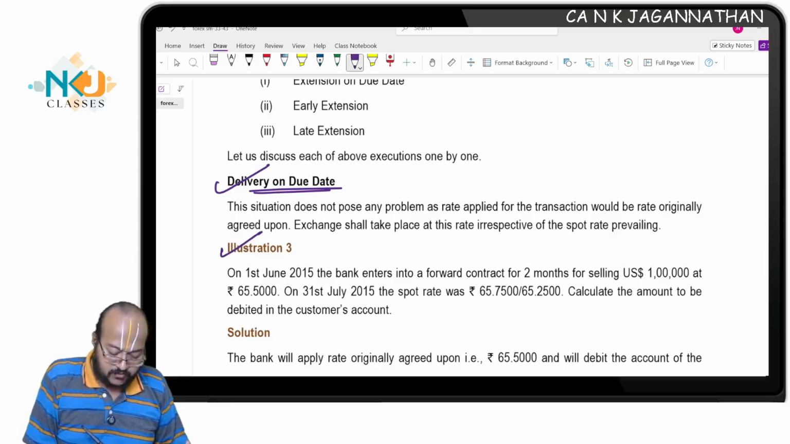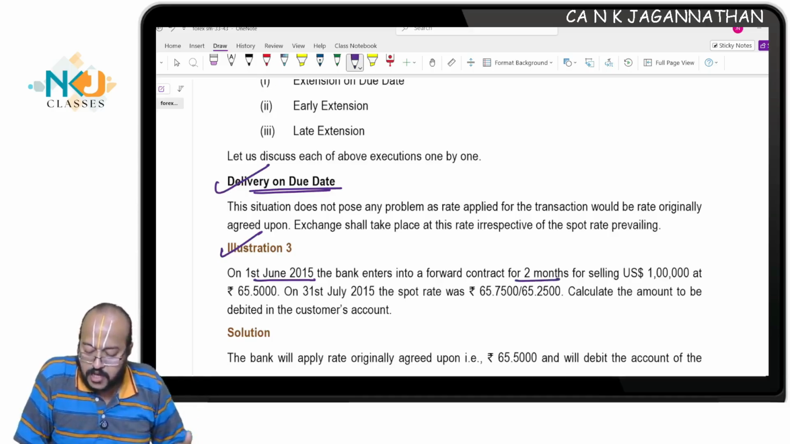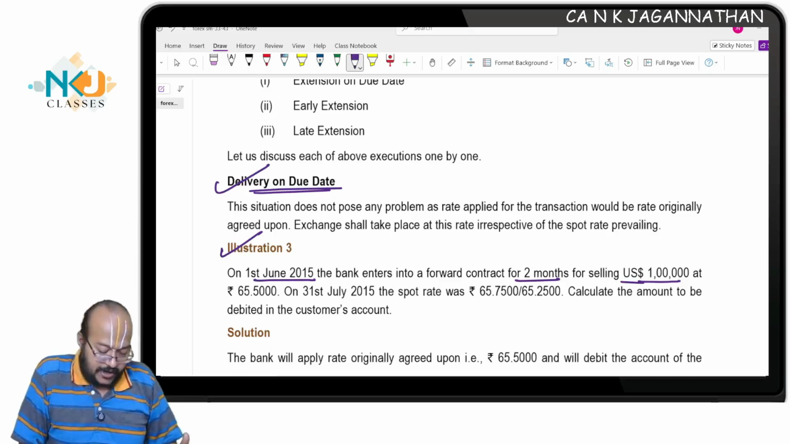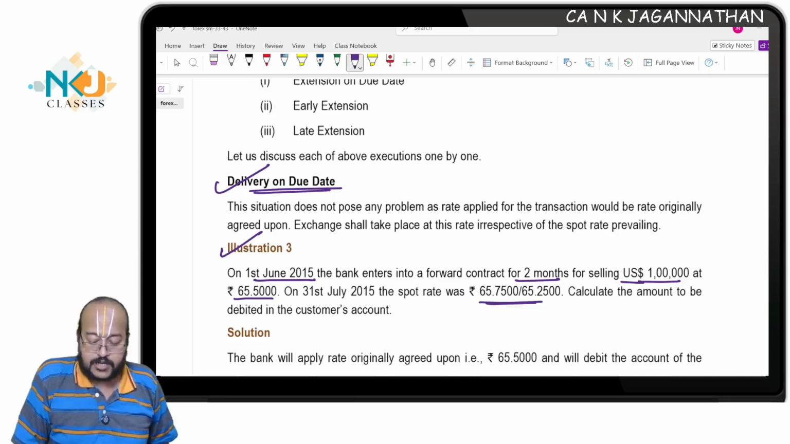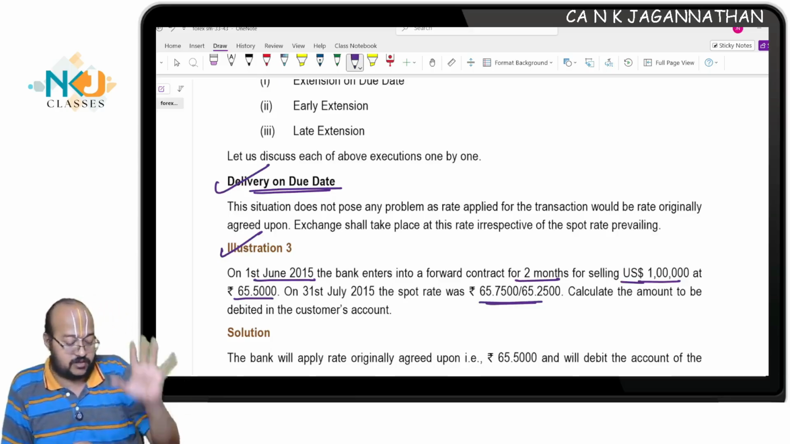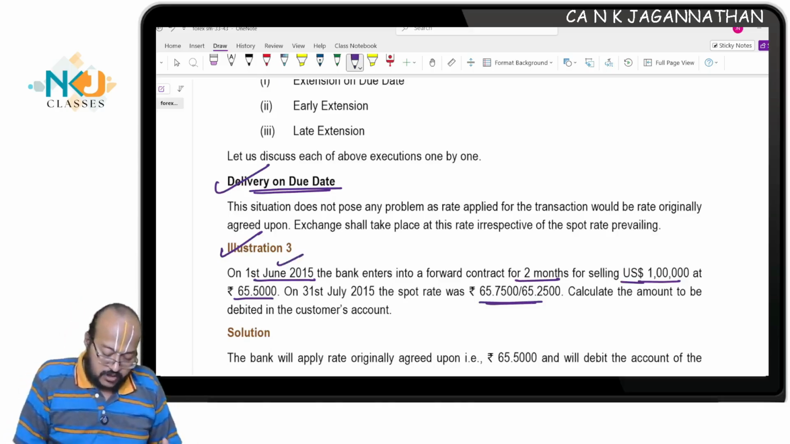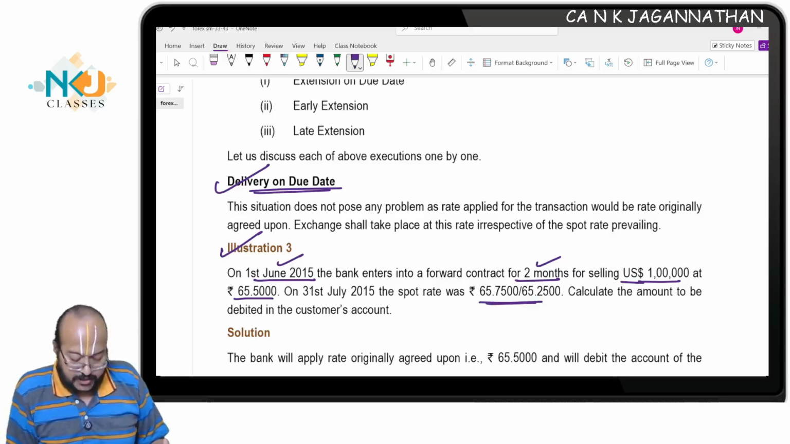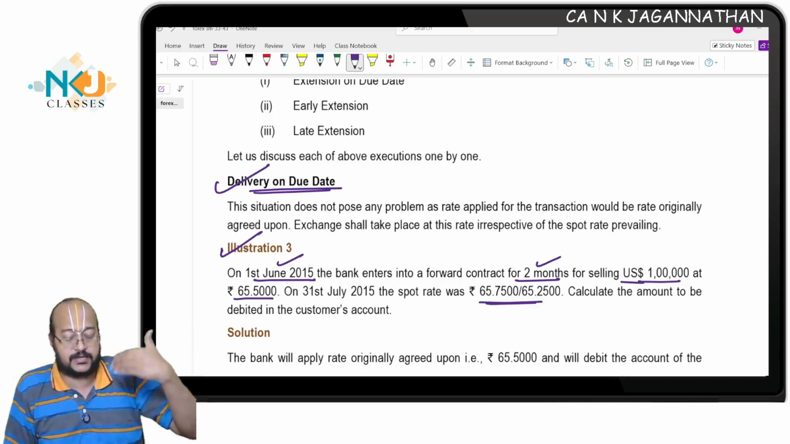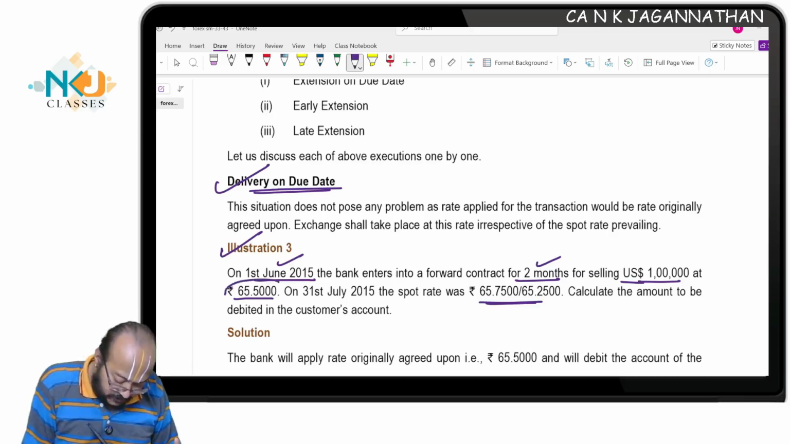See here, illustration number 3. On 1st June 2015, the bank enters into a forward contract for 2 months for selling $1 lakh at 65.5. On 31st July 15, the spot bid and spot offer rates are given. Calculate the amount to be debited in the customer's account. Very simple transaction. On 1st June, he has taken 2 months forward. The bank is selling dollars forward for 2 months at the agreed upon rate of 65.5.